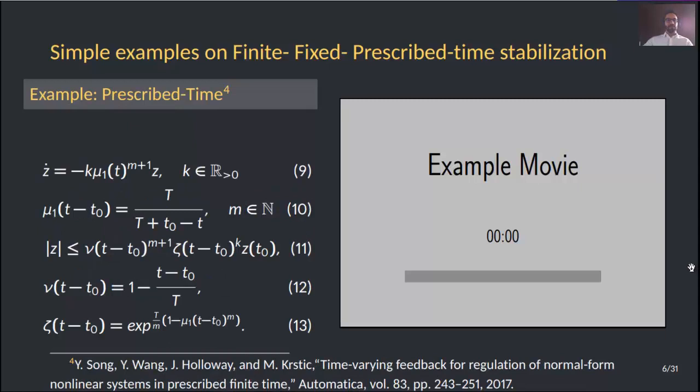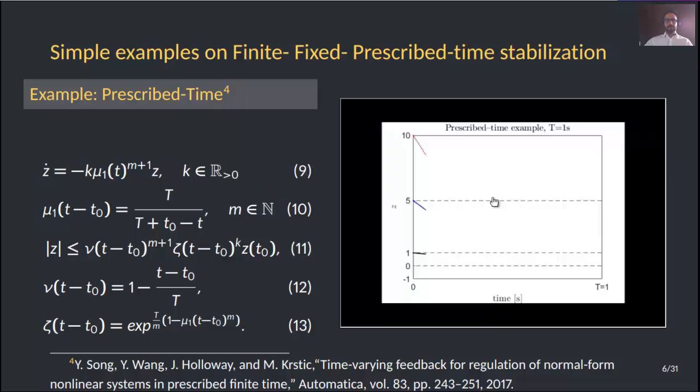That's why recently prescribed time stabilization has been addressed. In this case, there is a design parameter, capital T, that is predefined by the user and constitutes the upper bound of the settling time function for the system presented in 9, for instance. As you can see here, it doesn't matter the initial condition, the trajectories of the system always converge to the origin in a time no longer than capital T.